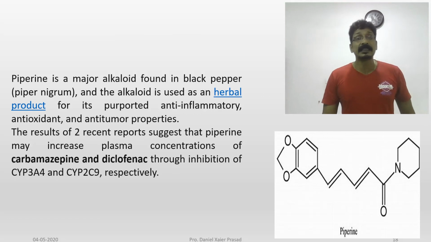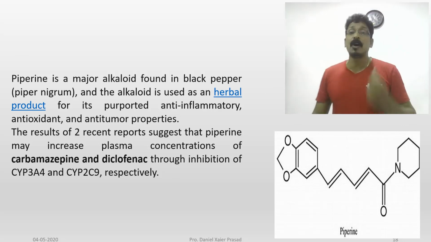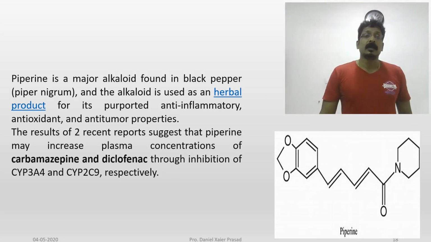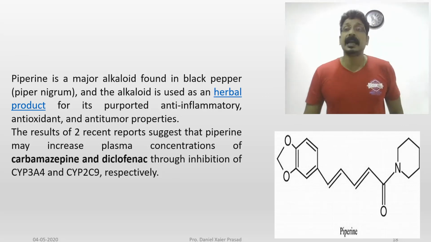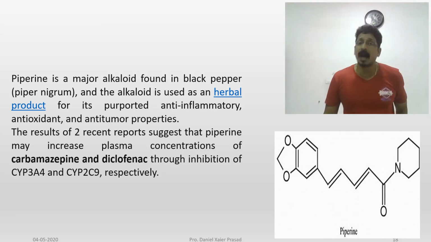The results of two recent reports suggest that piperine may increase the plasma concentration of carbamazepine and diclofenac. So when you take diclofenac, please avoid taking pepper.